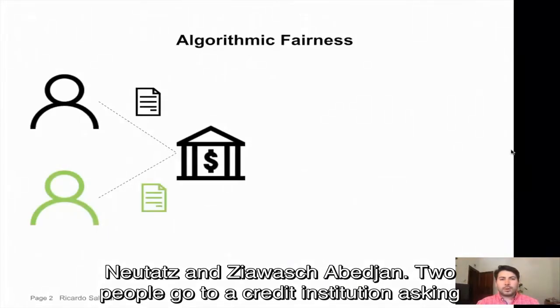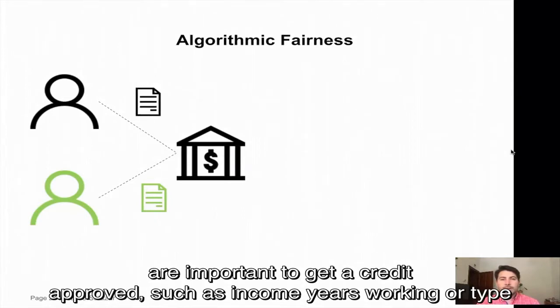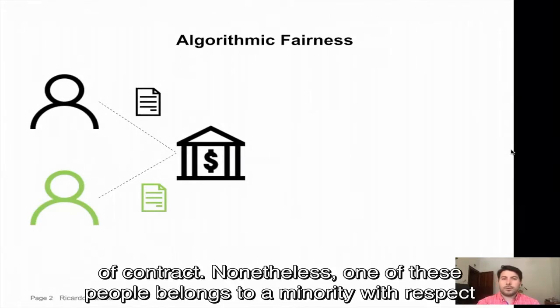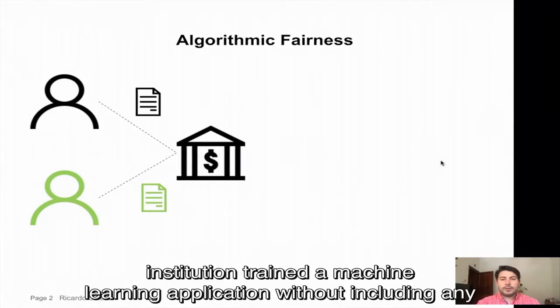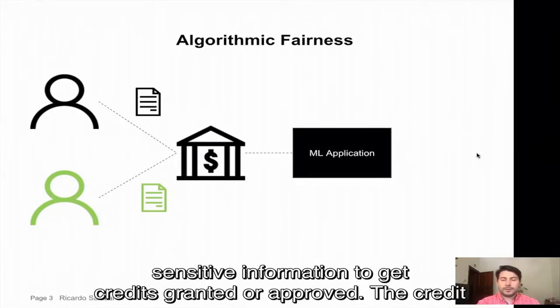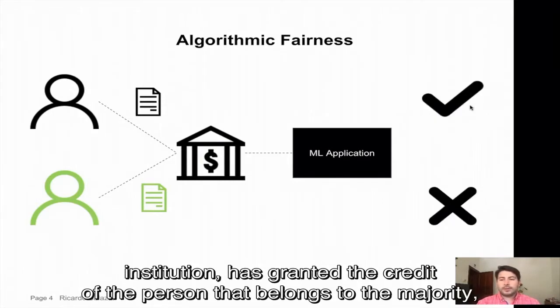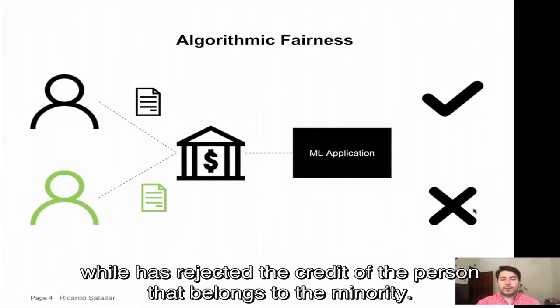Two people go to a credit institution asking for a credit. These two people share similar characteristics with respect to features that are important to get a credit approved, such as income, years working, or type of contract. Nonetheless, one of these people belongs to a minority with respect to a sensitive attribute, such as nationality, gender, or sex. The credit institution has trained a machine learning application without including any sensitive information to get credits granted or approved. The credit institution has granted the credit of the person that belongs to the majority, while it has rejected the credit of the person that belongs to the minority.